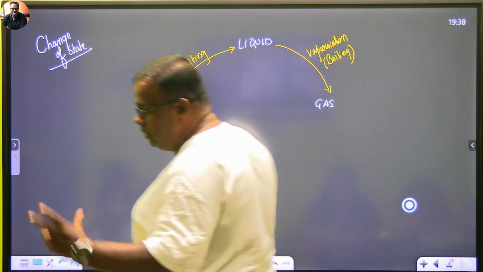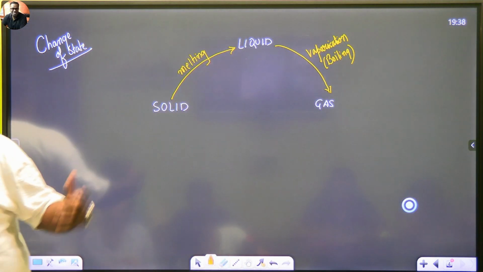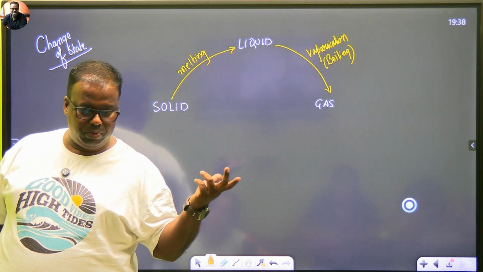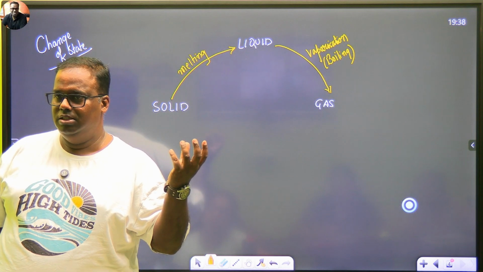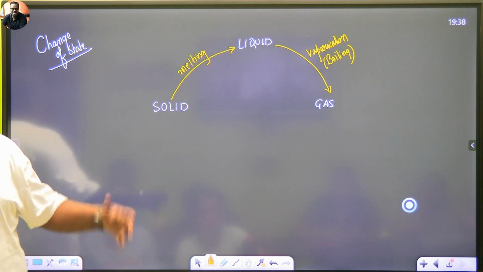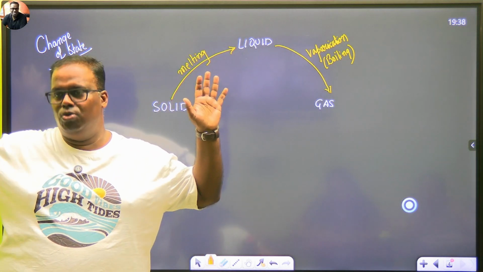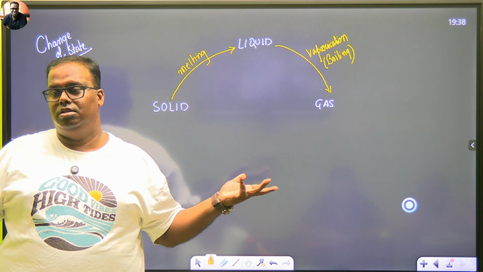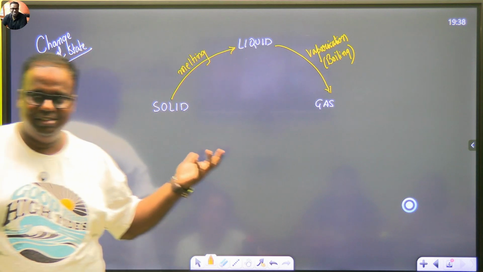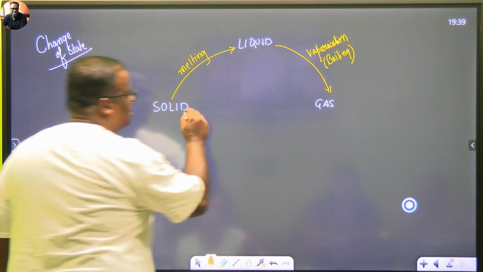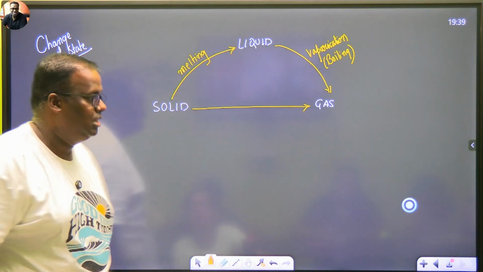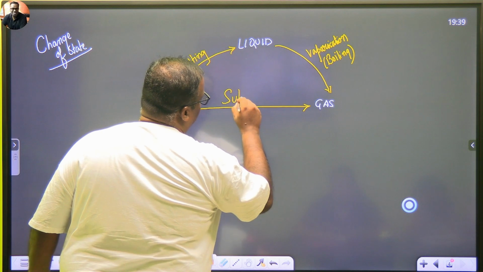Okay. Have you seen odonil at your washrooms and toilets? Odonil, camphor. Does odonil become liquid? Naphthalene balls dekha hai. Do they become liquid? No. What happens to the naphthalene balls if we keep them with our garments? Suddenly they vanish one day. Odonil खत्म हो जाता है ना? कहाँ गया? हाँ? जूजू आके खा के गया क्या उसको? कहाँ गया? Odonil कहाँ गया? That was this process. Solid directly converted itself to gas. इस प्रोसेस को हम बोलते हैं sublimation.